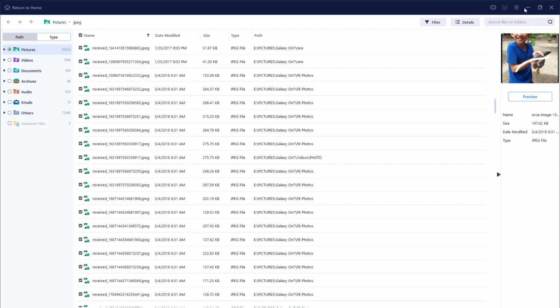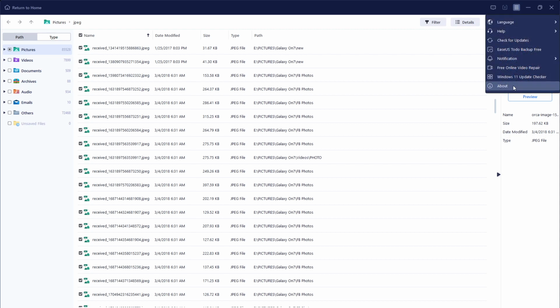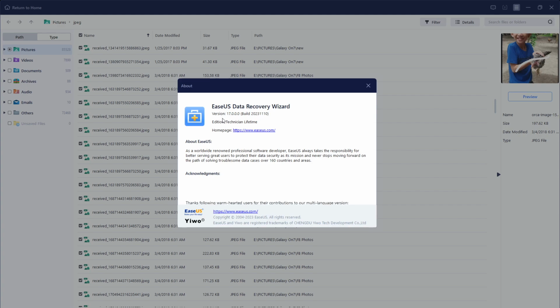So the version of this program is Windows version 17. So edition technician, so it is lifetime.